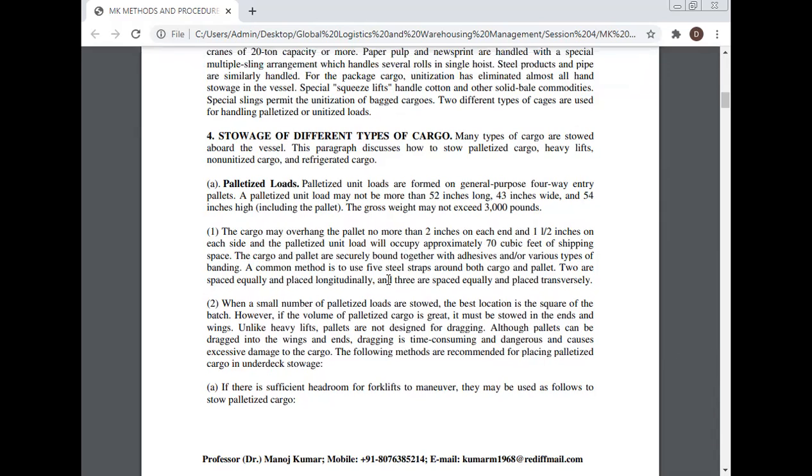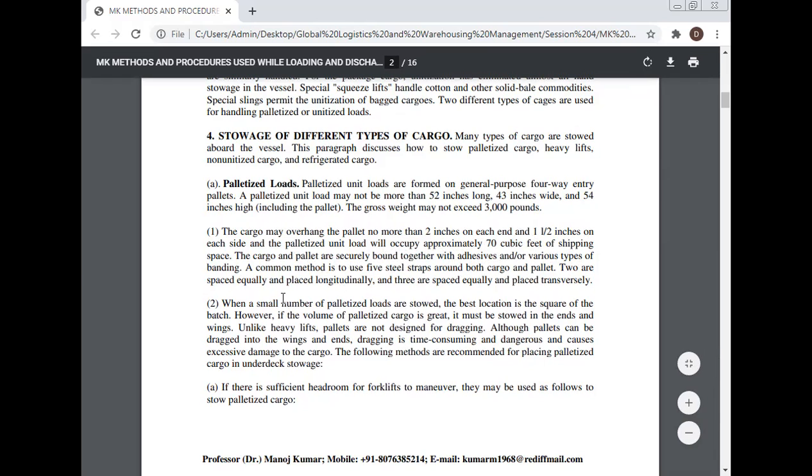The cargo and pallet are securely bound together with adhesives and or various types of banding. A common method is to use 5 steel straps around both cargo and the pallet. 2 are spaced equally and placed longitudinally, and 3 are spaced equally and placed transversely. When a small number of palletized loads are stowed, the best location is the square of the hatch.